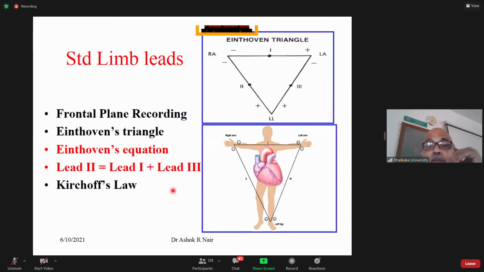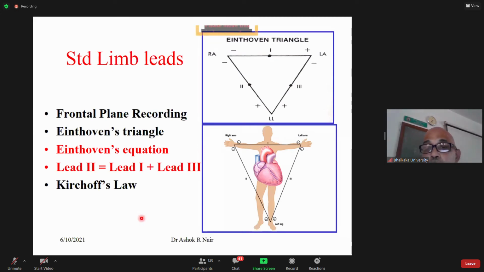Now, the standard limb leads record in the frontal plane. The standard limb leads record in the frontal plane. Just remember this point. We'll come back to this again.